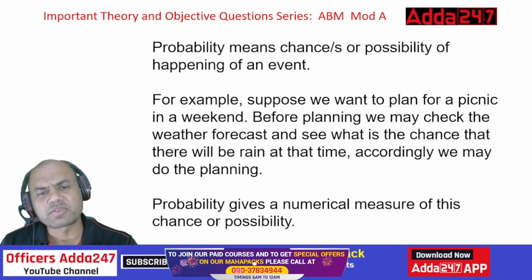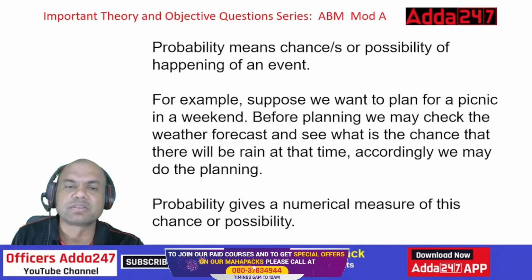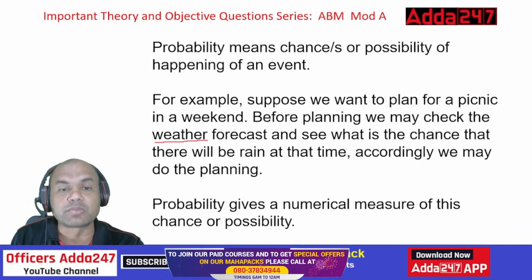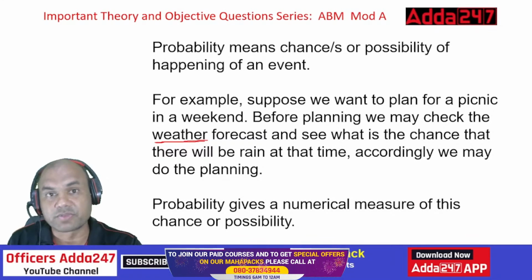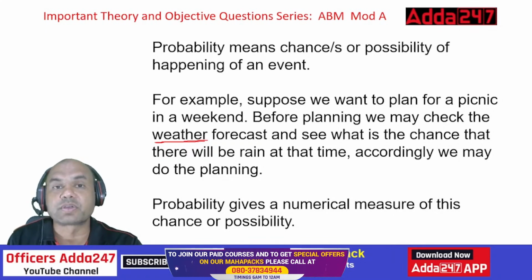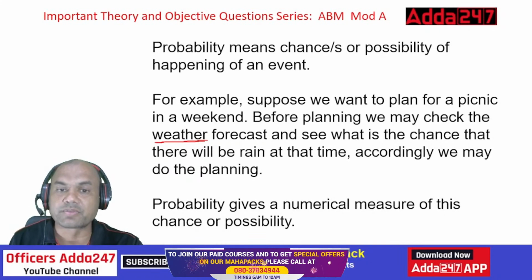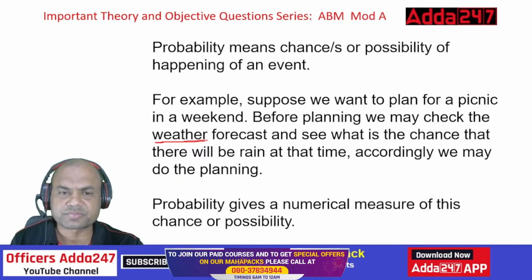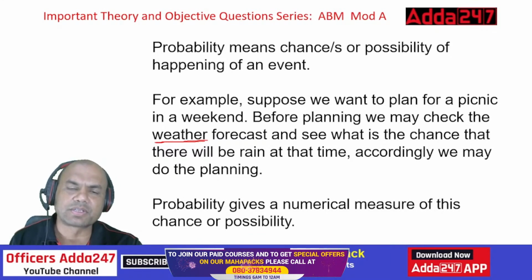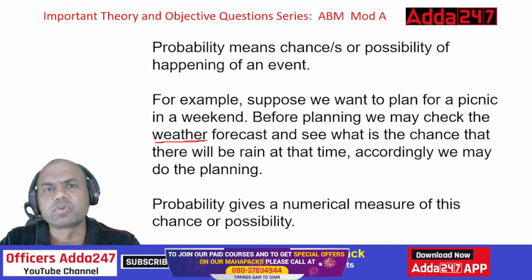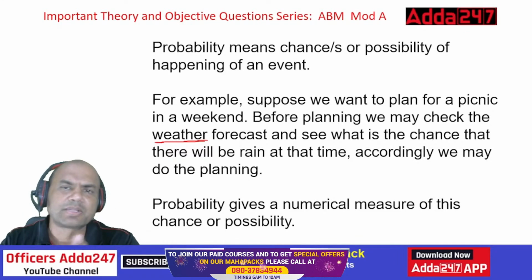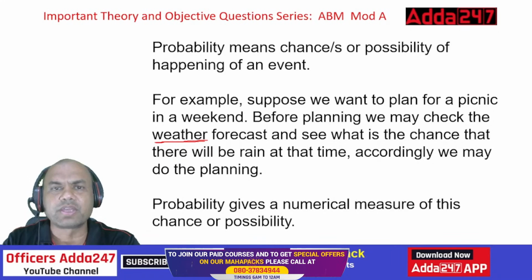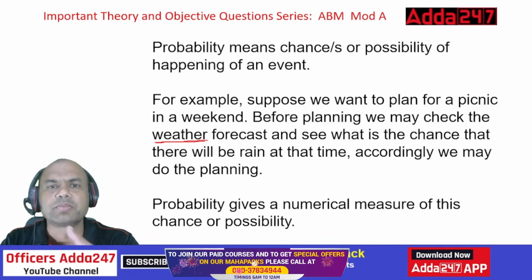Not only the weather forecast, this is just one example. You can also check the hotel bookings. If you are going to stay somewhere, you'll also check the railway or airplane bookings, whatever you are planning for. So these are all the possibilities which you always check, isn't it? Similarly, this is just one example for a picnic. Let's say you are planning to buy some equity. We are in ABM, so let's consider ABM only.